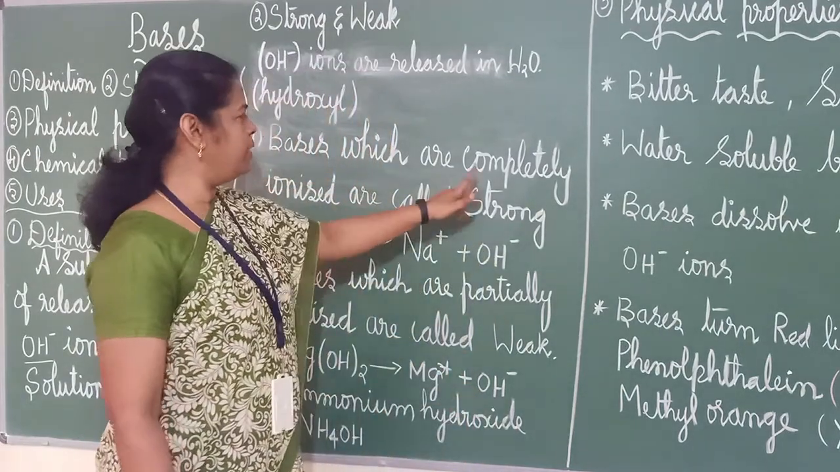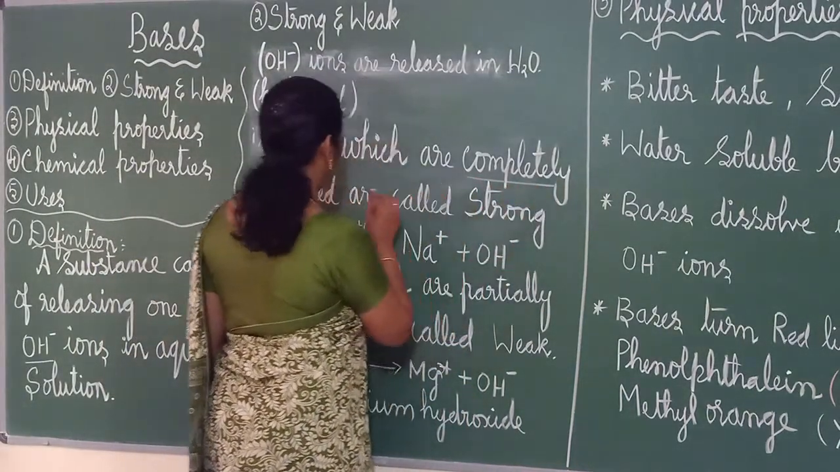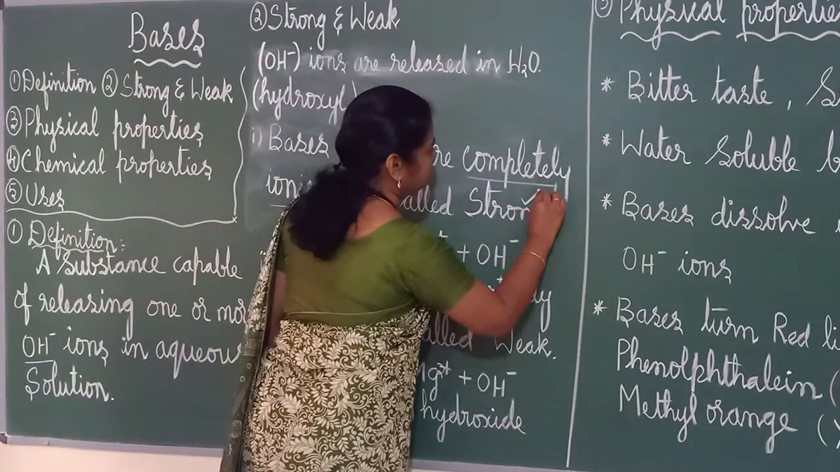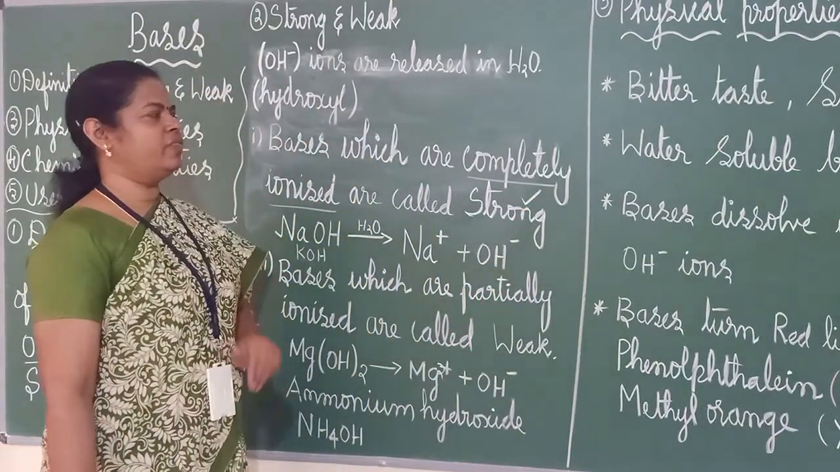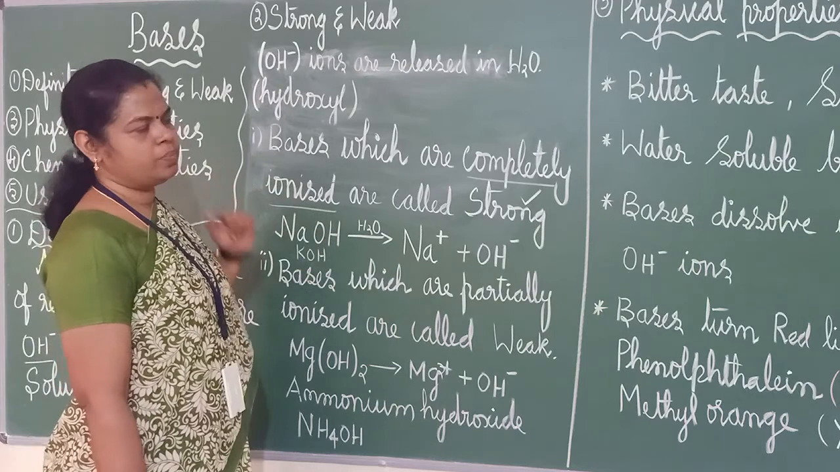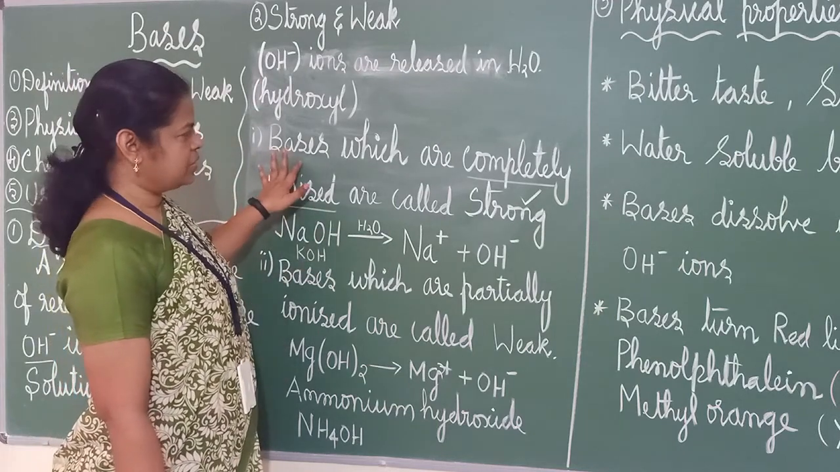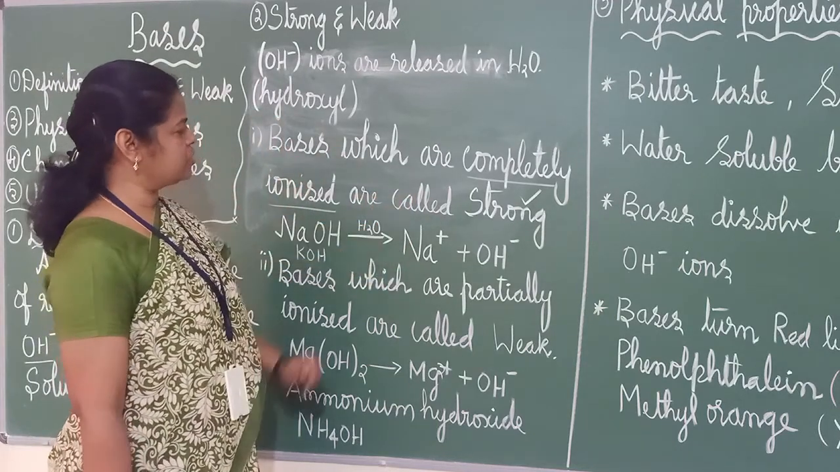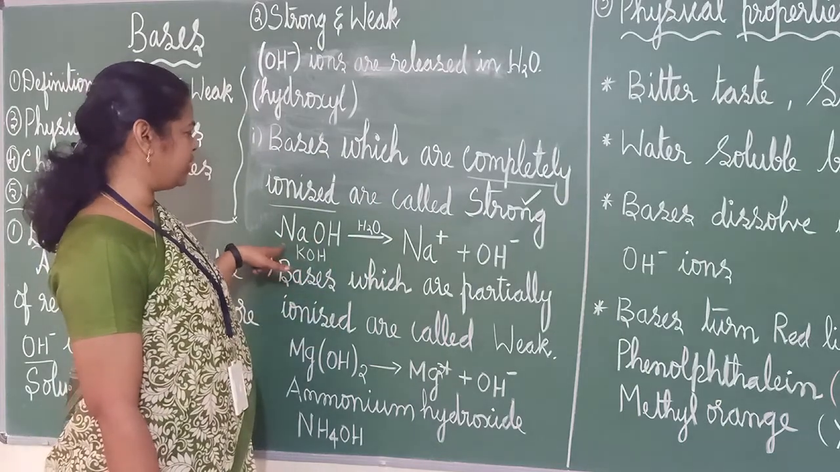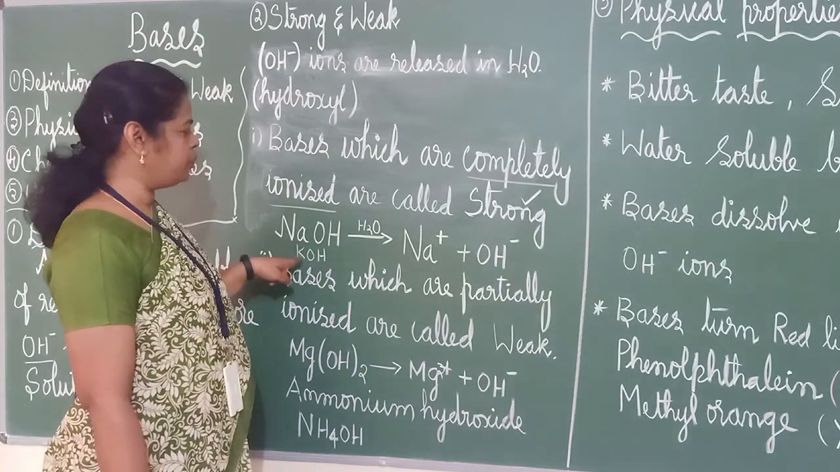If they are completely ionized, then they are called as strong bases. Same like that of acids. There it will be H plus, here it will be OH minus. Okay. Bases which are completely ionized are called as strong bases. For example, we can take sodium hydroxide and potassium hydroxide.